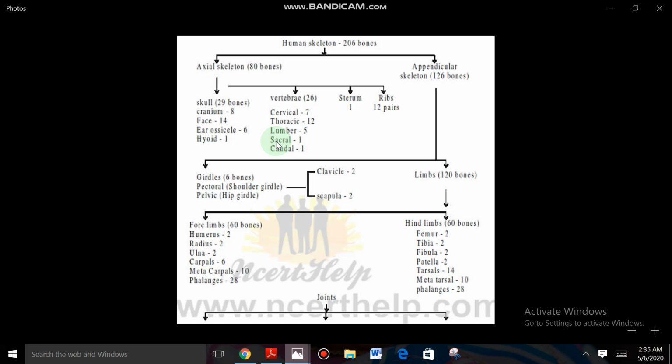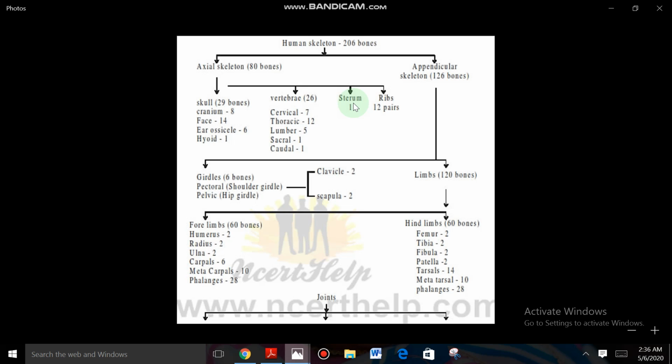At the time of birth, the number of these bones is more. As age advances, the bones get fused and form a single bone, a single sacral and a single coccygeal bone. And these make up the vertebral column: cervical 7, thoracic 12, lumbar 5, sacral 1 and coccygeal 1. This order is important, right? Next, where are the sacral and coccygeal bones present? They are below the lumbar region, right?